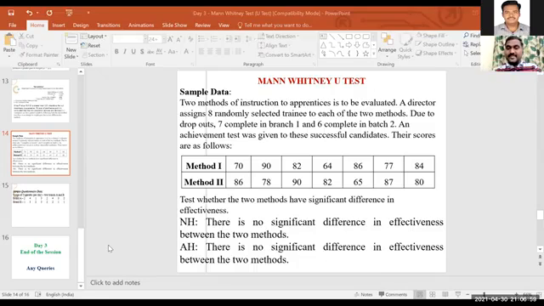But in SPSS it is reverse. When the significance value is less than 0.05, your null hypothesis should be rejected. When it is greater, the null hypothesis should be accepted. So it is vice versa in SPSS. Yes, is your doubt clear, sir?